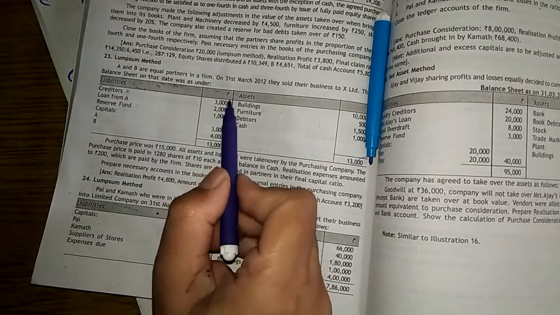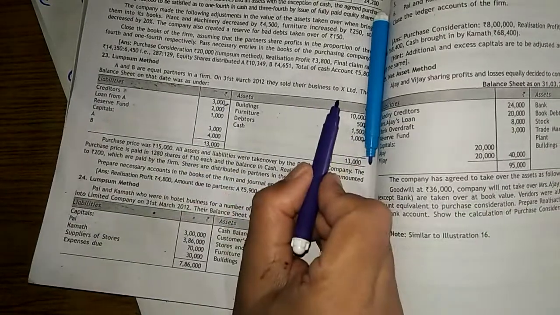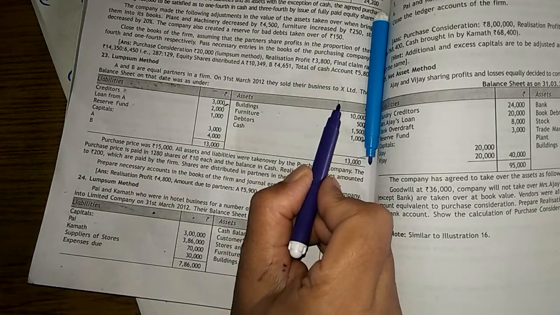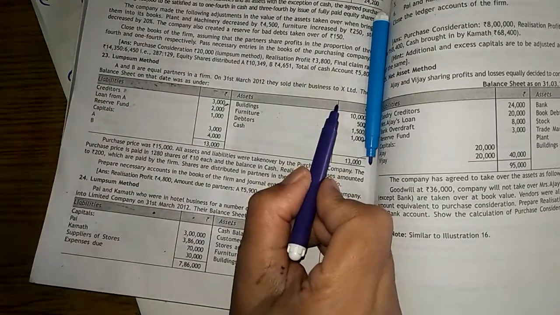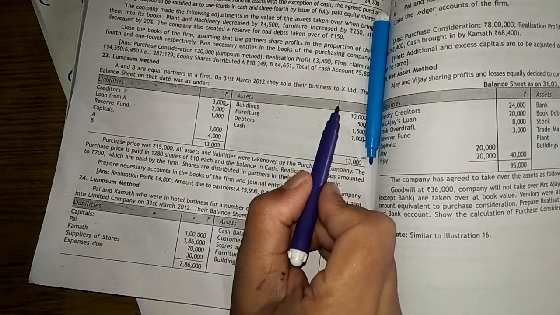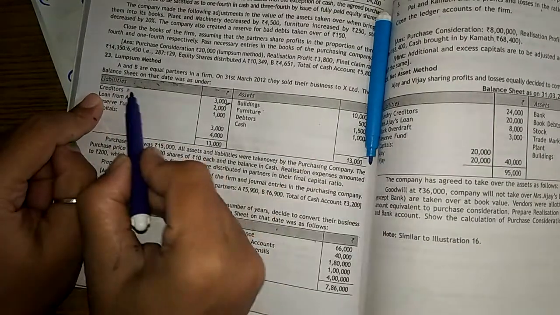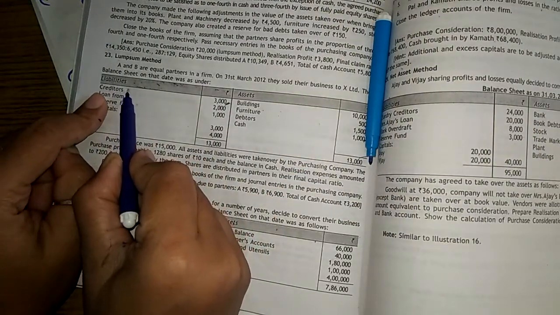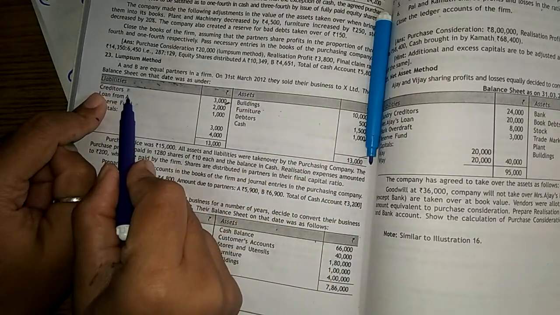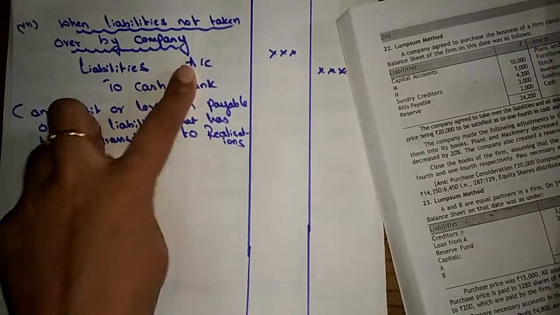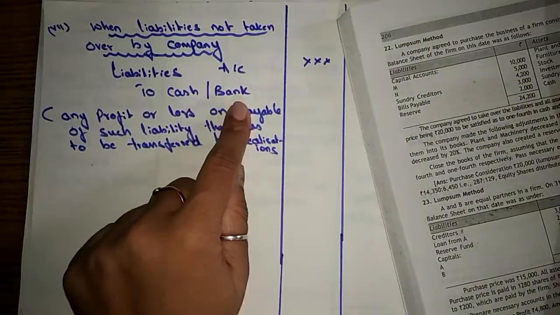Because only those items which are taken over by the company, we are going to transfer to the realization account. So this is going to be paid by the firm. That is the entry: liability account to cash or bank account.